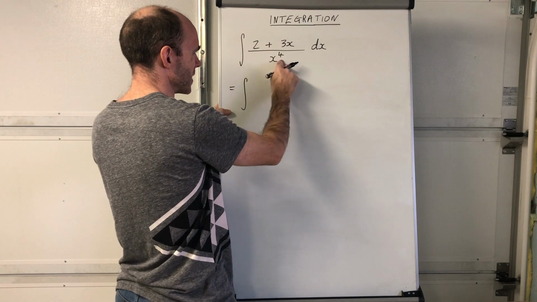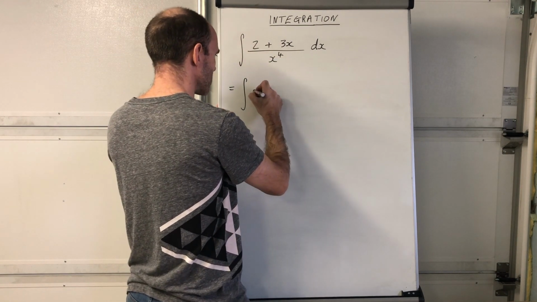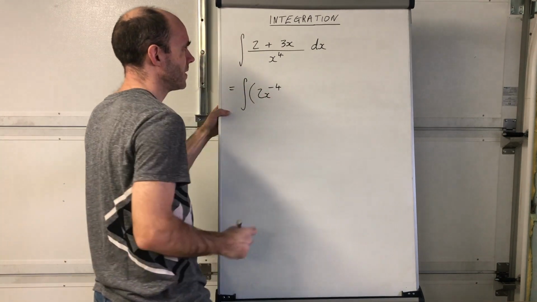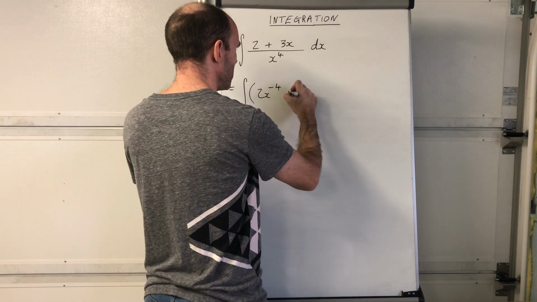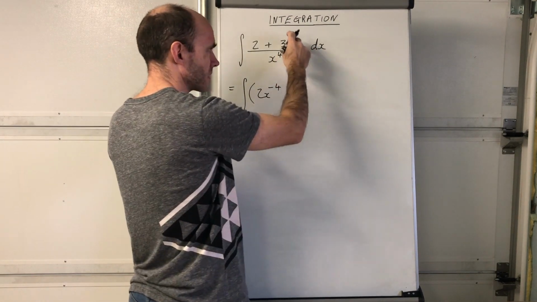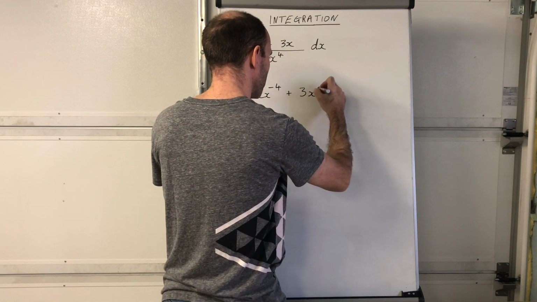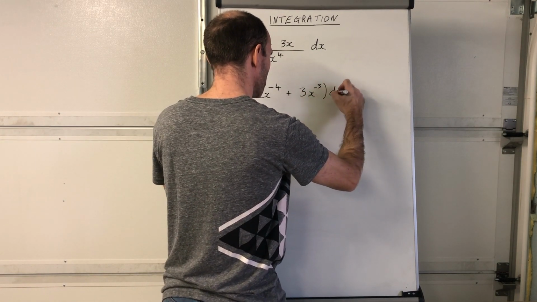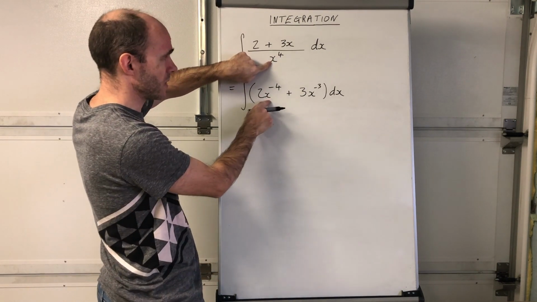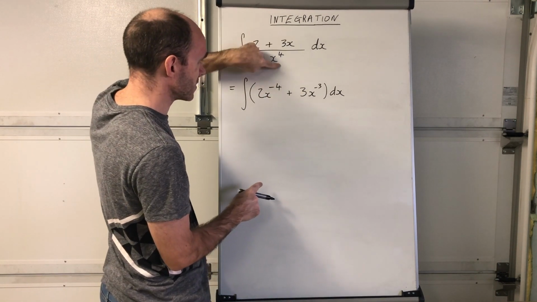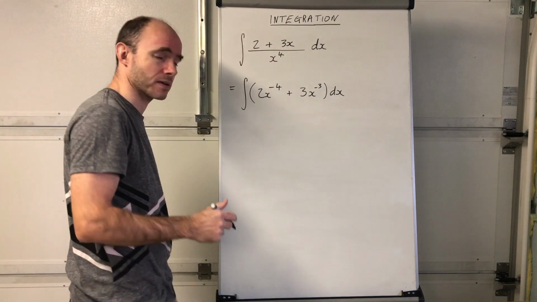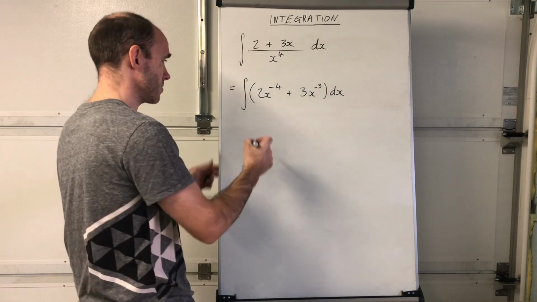So you've got 2 over x to the power of 4, so that's going to be 2x to the power of -4, let's put a bracket in there. And then you have plus 3x over x to the power of 4, so that's going to be x to the power of -3. And that's the first thing that you want to do. So remember, 2 over x to the power of 4 is the same as 2x to the power of -4, then 3x over x to the 4 is the same as 3 over x cubed, which is 3x to the -3. And then you're ready to integrate.